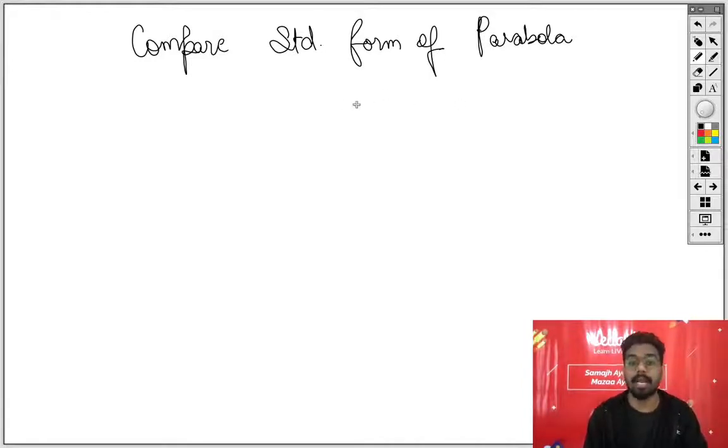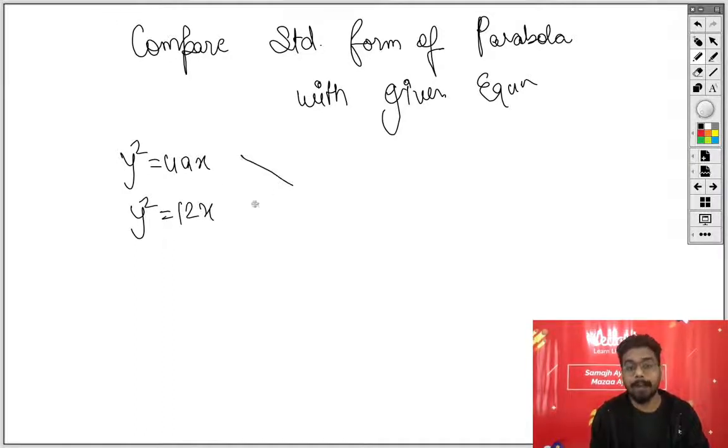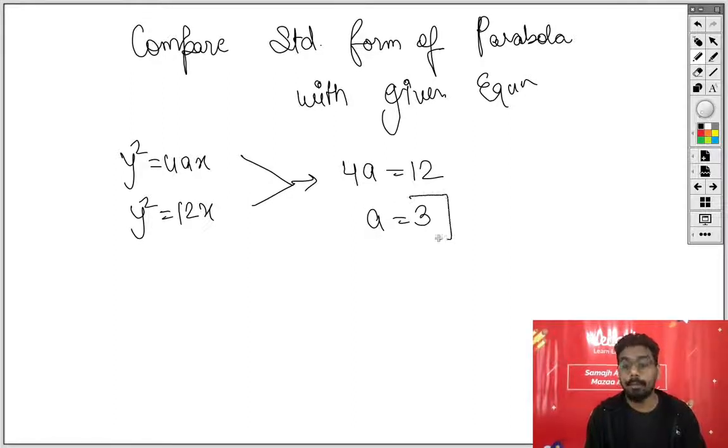Compare standard form of parabola with given equation. So what you will do, that y square equal to 4ax and y square equal to 12x, and you can compare from here, and you will mention what you are comparing. Okay, you will compare that 4a equal to 12, and from here a is equal to 3, and box it